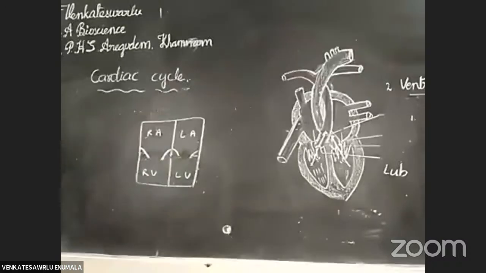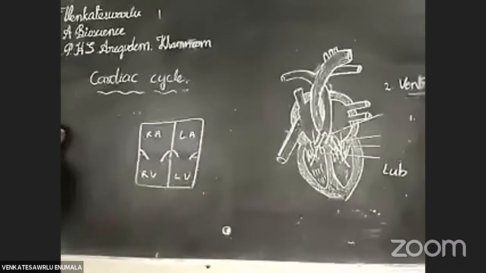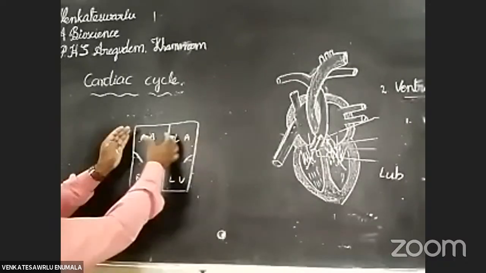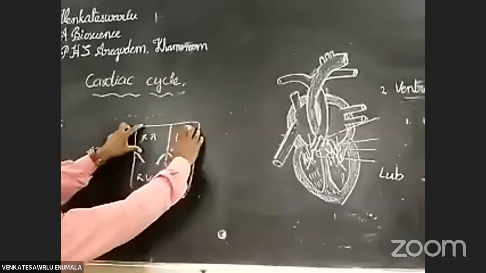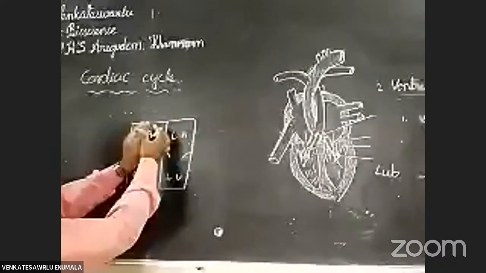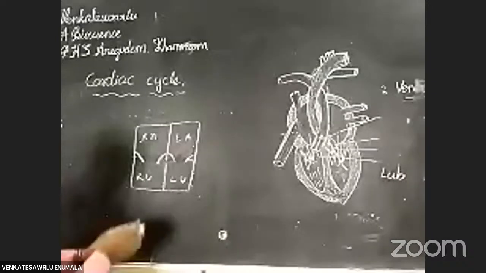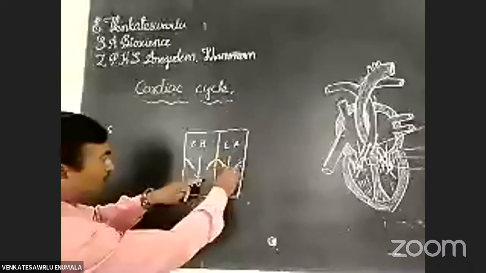Okay, first phase, the auricular systole. Listen fully. In the auricular systole, the auricles contract. When the auricles contract, the volume decreases and the pressure increases. When the pressure increases, the valves also open.